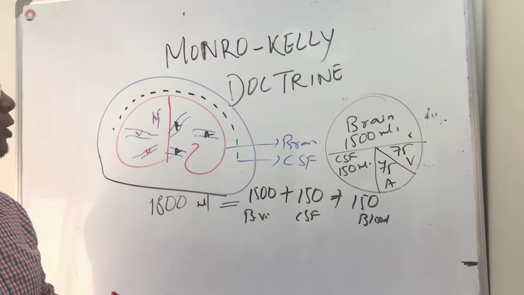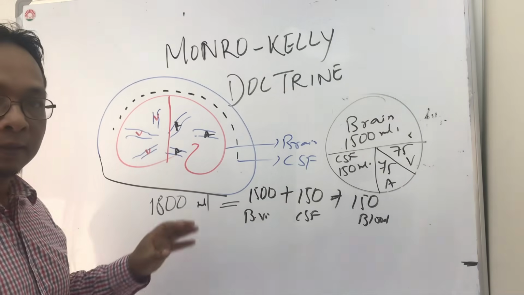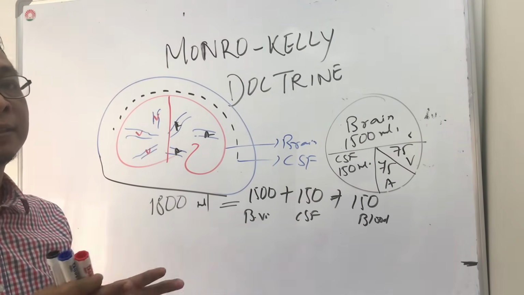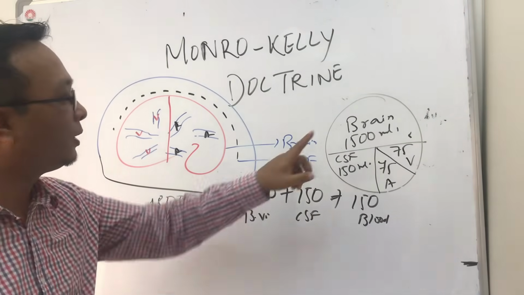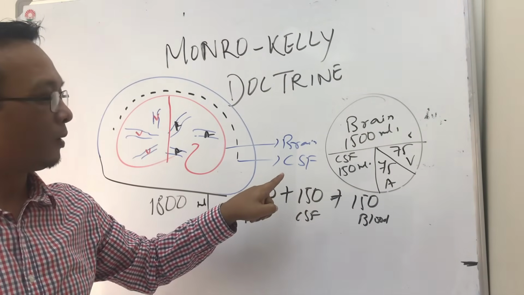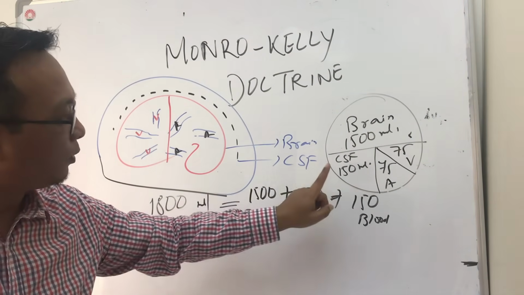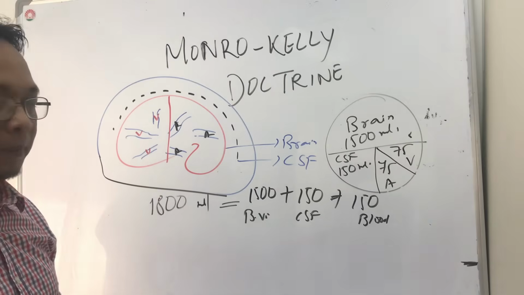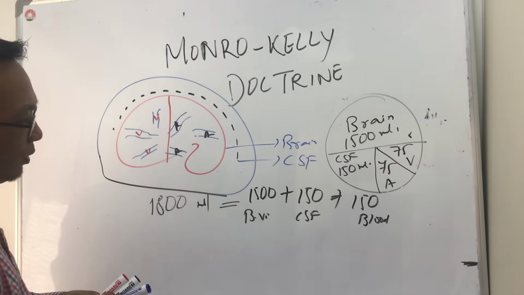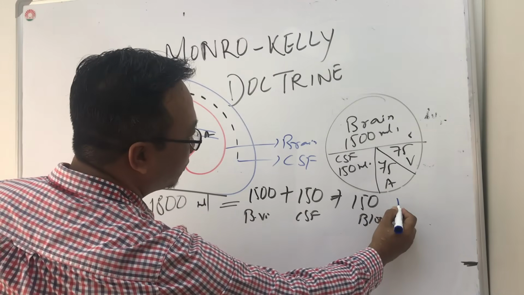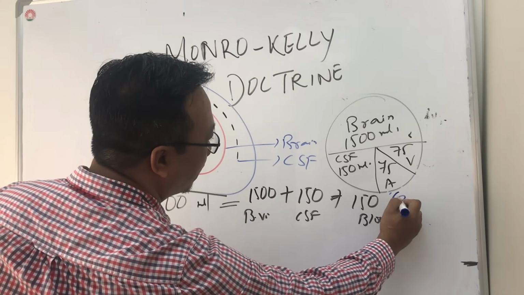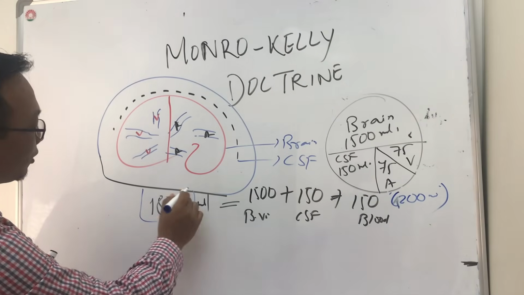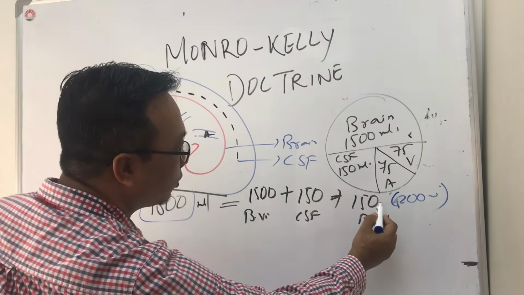Now according to the Monroe-Kellie doctrine, if any of these numbers change, then the other numbers have to compensate, because there is no space here. Suppose blood volume has increased for any reason, say from 150 to 200. The total is fixed, we cannot change it.